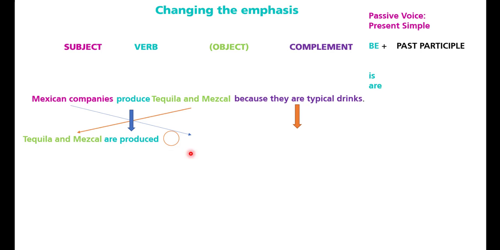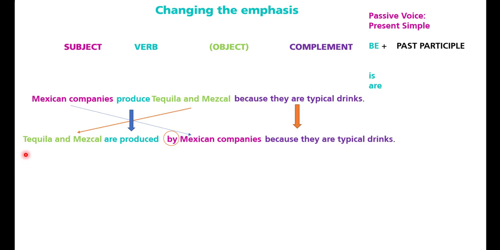Then I move Mexican companies, in this case, by Mexican companies. And my complement is always in the same position, so do not move the complement. So if you pay attention here, guys, you have this.